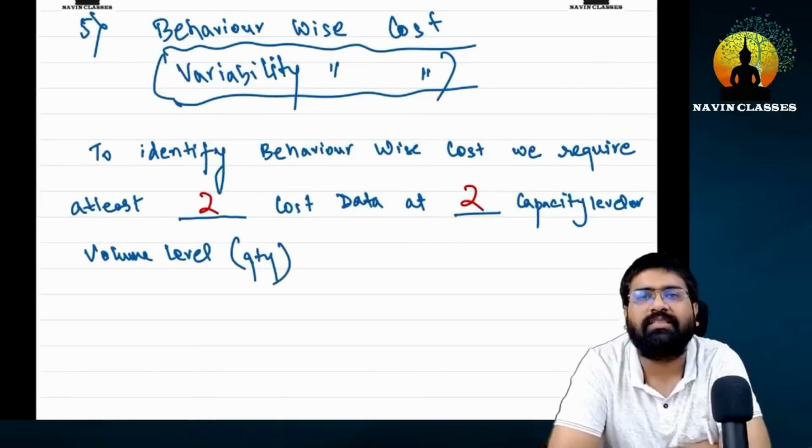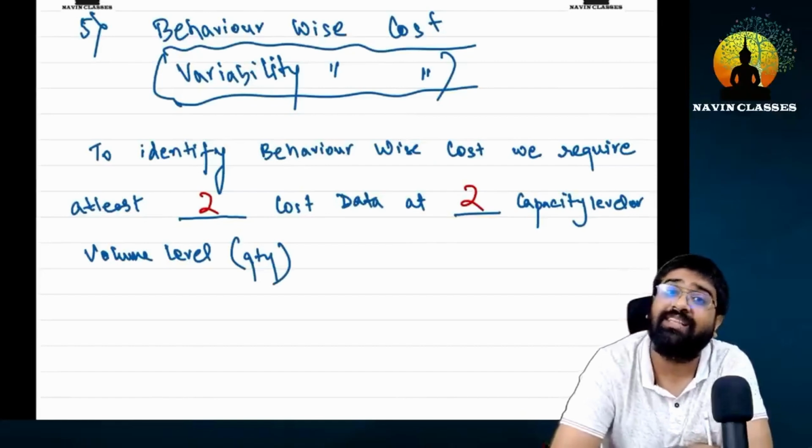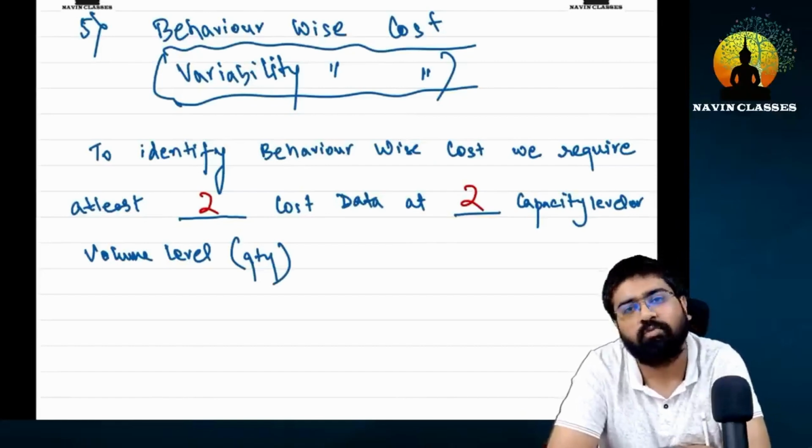So why did we say at least? Because if more is given, that's okay. We need at least 2. But if only one is given, then it won't be told and you have to tell yourself.